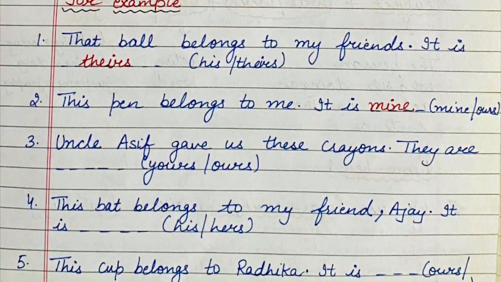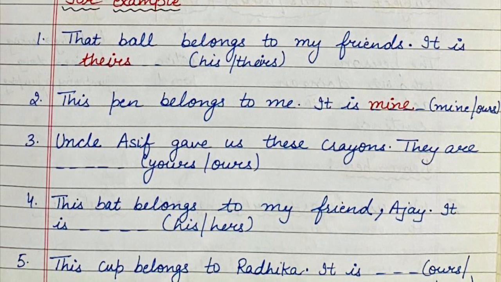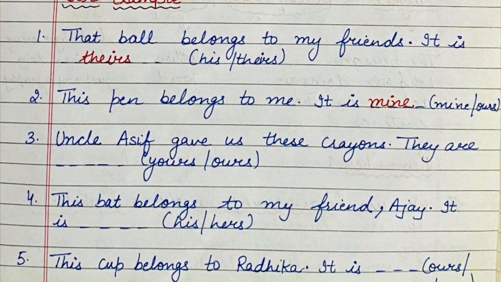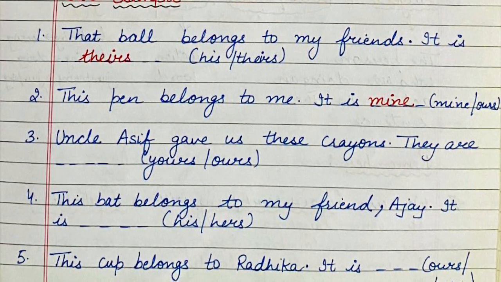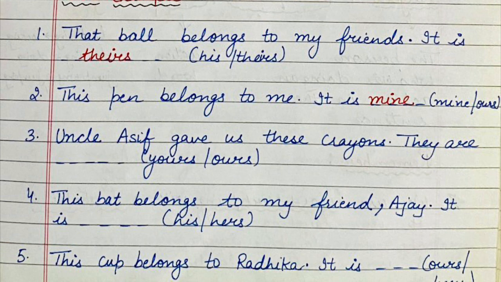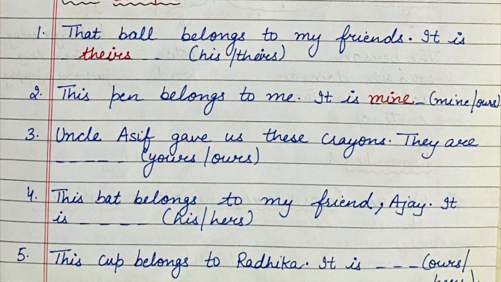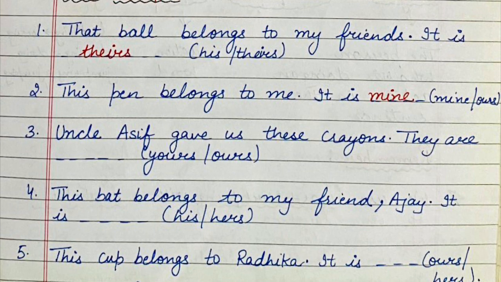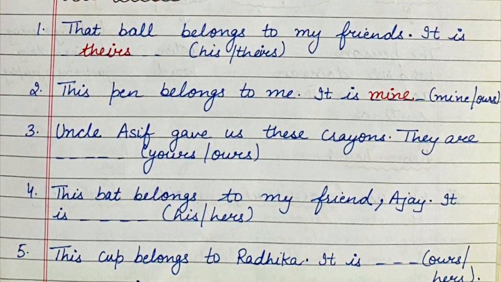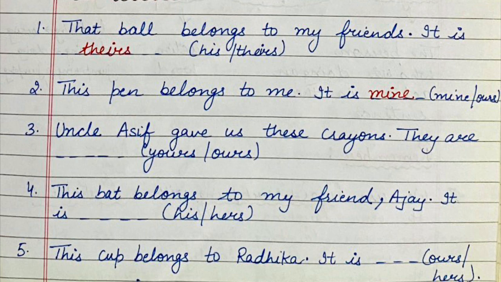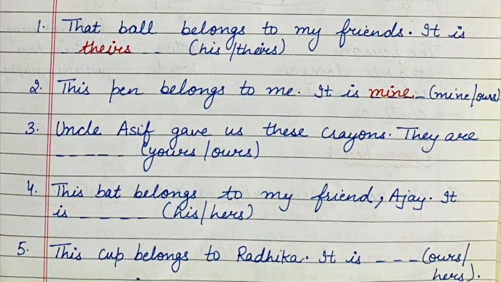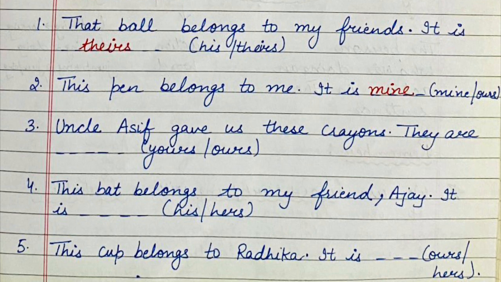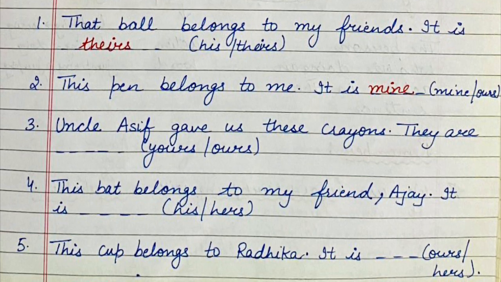So next three, try to solve by yourself. Uncle Asif gave us these crayons, they are blank. And this bat belongs to my friend Ajay, it is blank. And like this you have to solve the fifth one. So please try to solve these three sentences, and I hope I have cleared your doubts regarding possessive pronouns. Stay home, stay safe. Thank you.